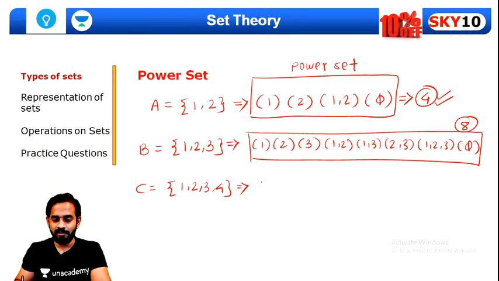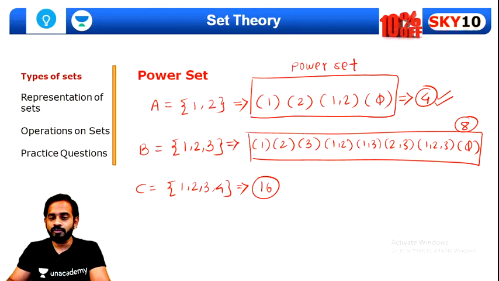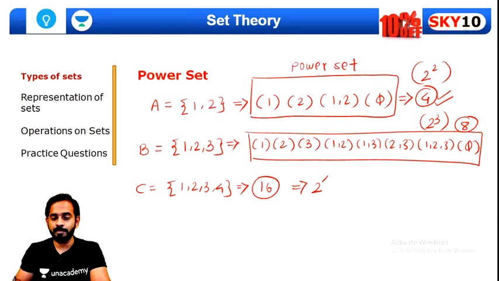Exactly, Arsh, Avnish, Chetan, Invincible, Atharv, very good. Yes, there will be 16 sets possible. And why? Because you must have understood, if there were 2 elements in set A, the number of elements in the power set was 2 to the power 2. When there were 3 elements in set B, 2 to the power 3 were the elements in the power set. If there are 4 elements, that will be 2 to the power 4.